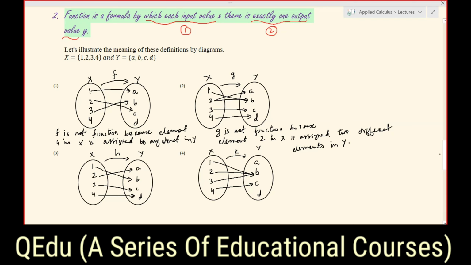Now let us see the third and fourth. Is H a function or not? From here we see that 1 is assigned to the point B, 2 is assigned to the point A, 3 is assigned to the point C, 4 is assigned to the point D. So all the elements in set X are assigned to exactly one element. Therefore H is a function. So we just write H is a function.